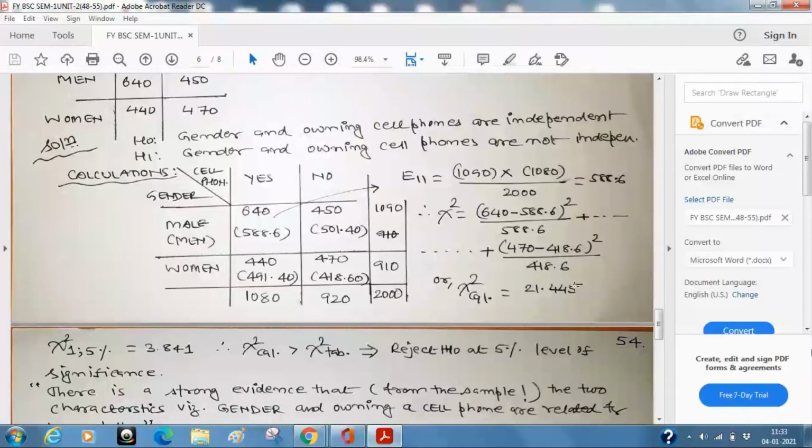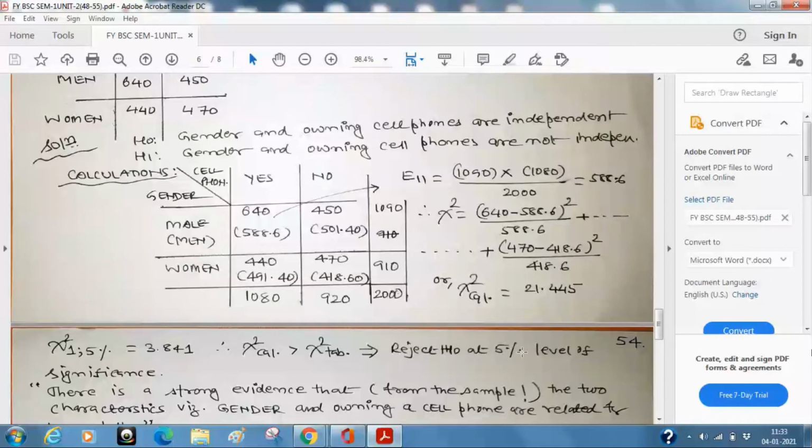Therefore, it implies that we reject H naught, and it is very important to write the level, because again I will request, if you see the table, at 5% the value is different, at 1% the value is different. It is not the same value. So please mention, if you are rejecting your null hypothesis, at which level you are rejecting.